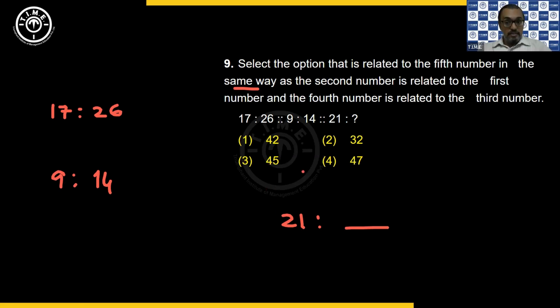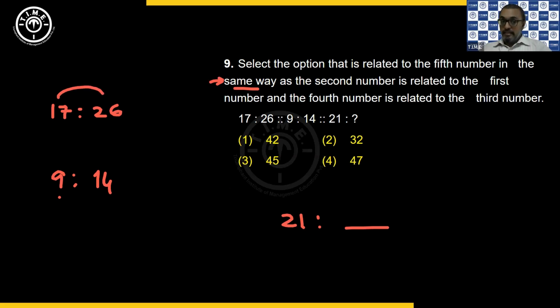Now here, as you can see, all are very close numbers. But if I take addition, 17 plus 9 is going to give you 26. But that 9 cannot be added for this 9 because you are only having 14 there. So it has to be the same. That is what he says, same way. The numbers should be related in the same way. The relation has to be the same. So it cannot be addition. That much is very clear. Correct? Then what else can I do?